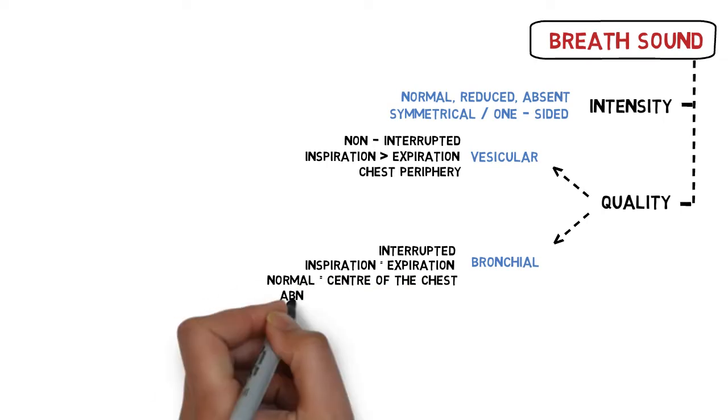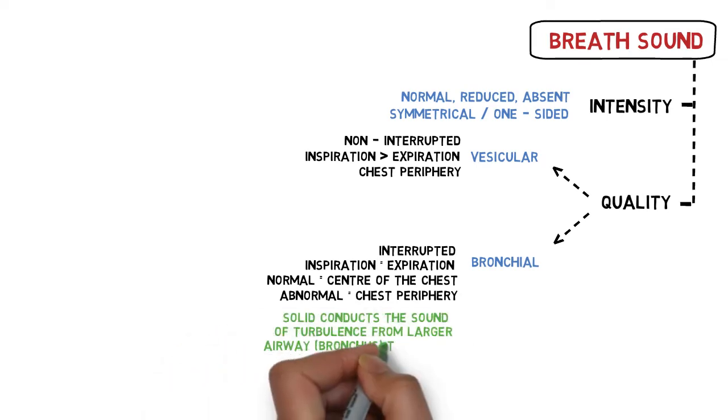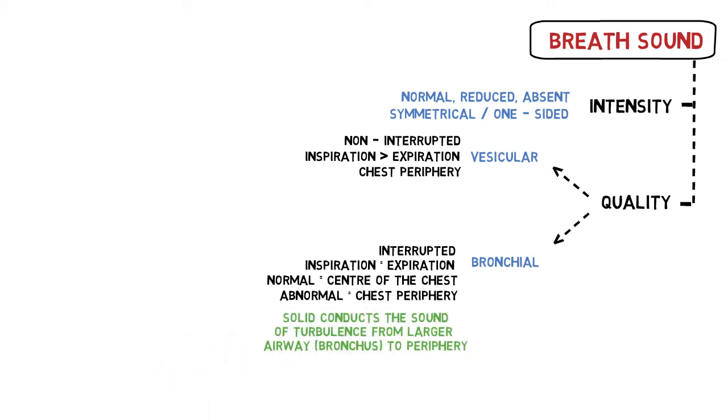So it is considered abnormal if we hear this sound from the chest periphery. How can bronchial sound be heard at the periphery? That is when there is presence of solid-like structure. Since solid conducts sound better than air, the sound of bronchial breathing is transmitted via the solid-like structure.